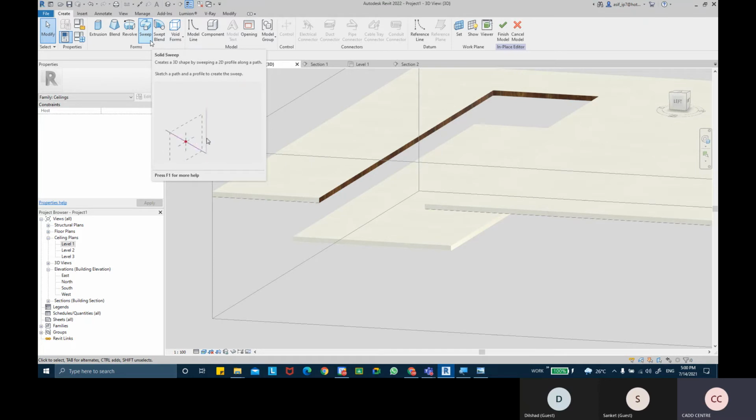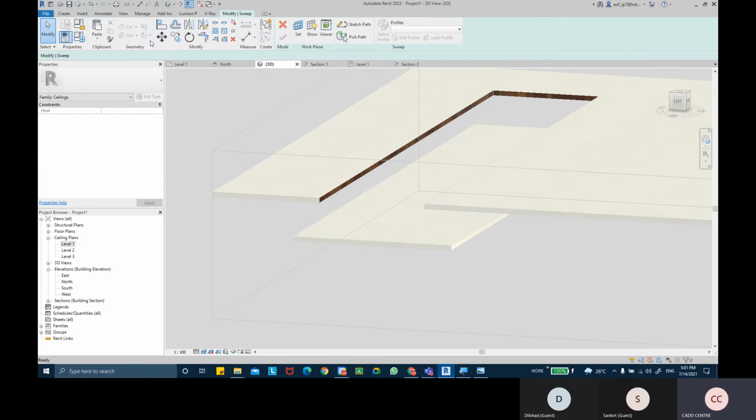In solid sweep, what you need to do is first create the path line, and then create the profile. So I'm going to take solid sweep. From here, I'm going to take sketch path first. First, we need to draw the path line.